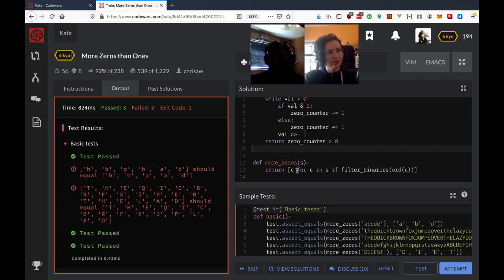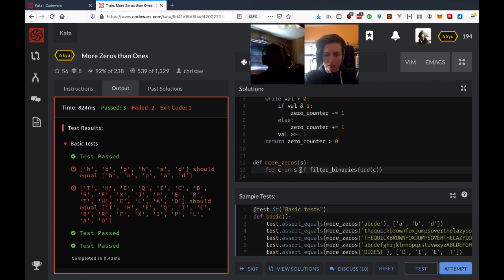We go through each one. We'll have to do list on the string again so we can break up the characters. Or no, we don't. I think we can just do for whatever in enumerate of a string and that should work as well. Then we check if the character's already in there. If so, we ignore it, and if not, we check the filter, and if the filter works, we push it to the array. Okay, I'm going to change this into a for loop then. All right, sounds good.